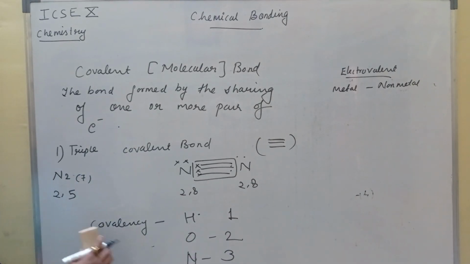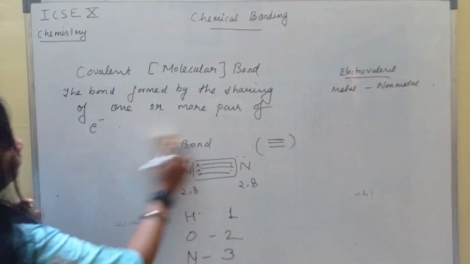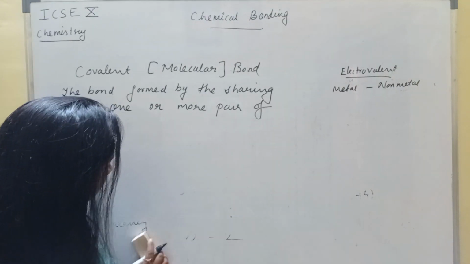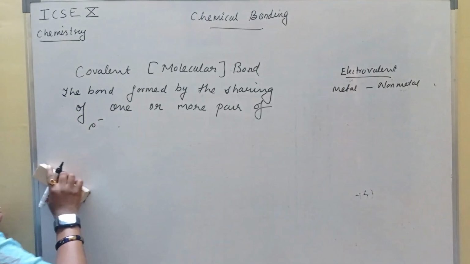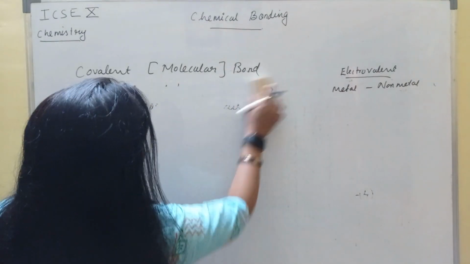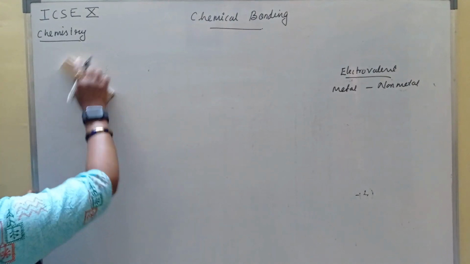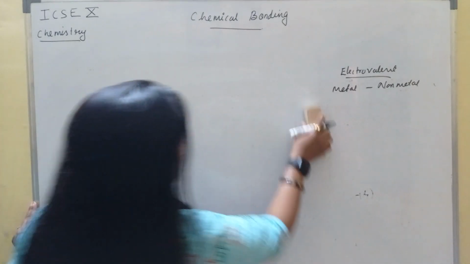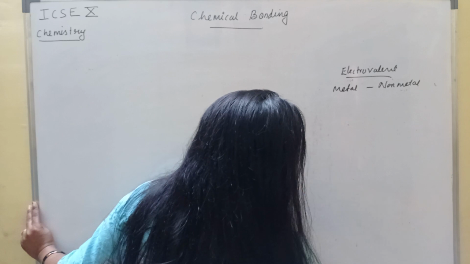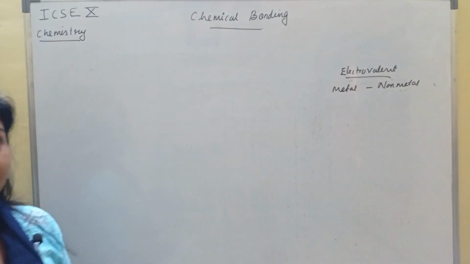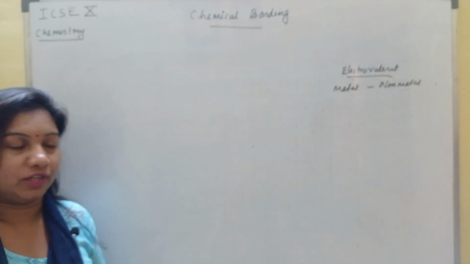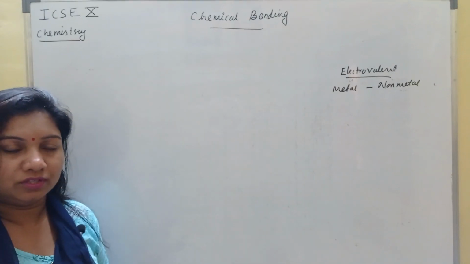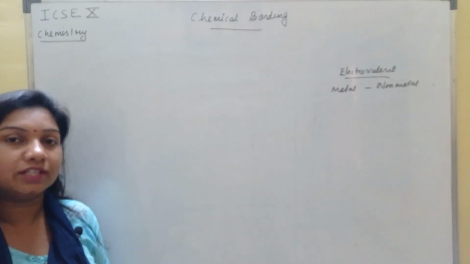All right, now next we have to see polar and non-polar covalent compounds. I hope this much is clear to everyone, and if you are watching this video, I request you all to please sit with a notebook and pen, so that whatever I am writing here on the board, just try to write it with me.